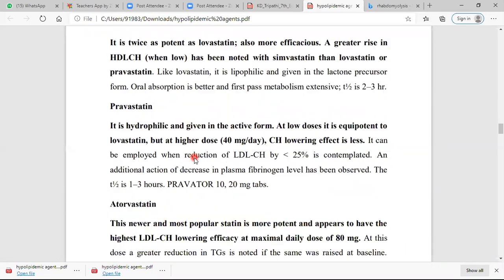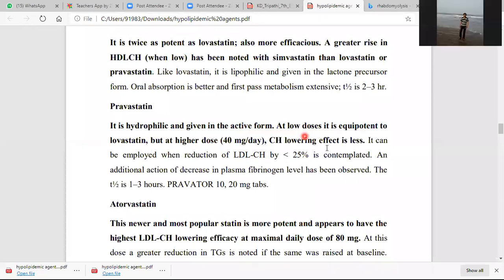Next is pravastatin. It is hydrophilic. This is the difference. It is hydrophilic and given in the active form. Since it is not lipophilic, it is given in the active form, equipotent to lovastatin. Its cholesterol lowering effect is less as compared to the above drugs.